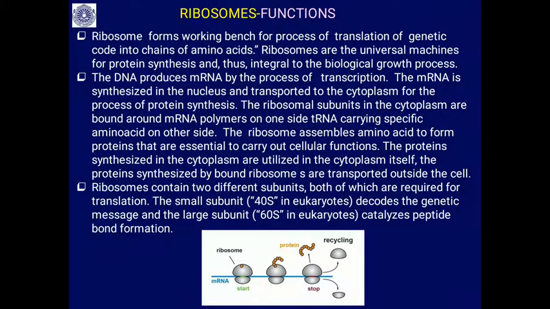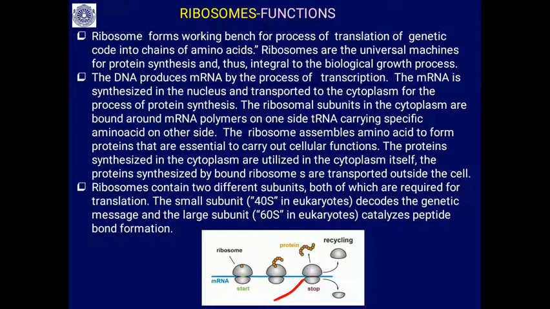So, what are the functions? Ribosomes form the working bench for the process of translation. It is the translation of the genetic code present on the mRNA into the amino acid sequence of proteins or polypeptides. Ribosomes are the universal machine for protein synthesis, and proteins are integral to biological growth processes.